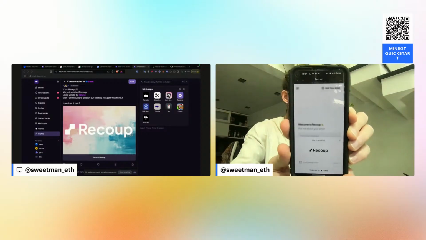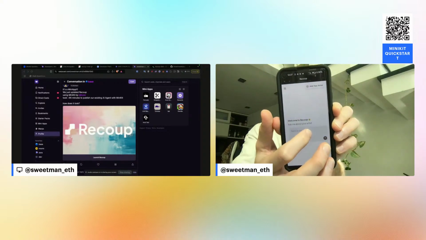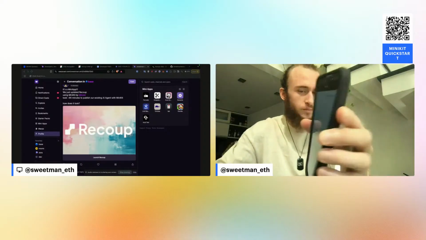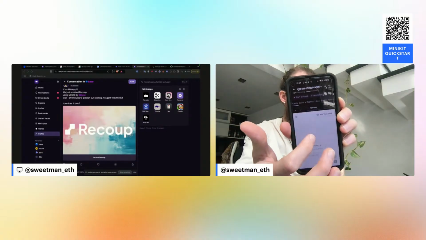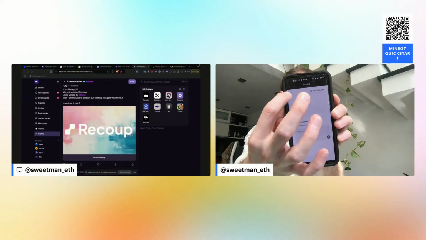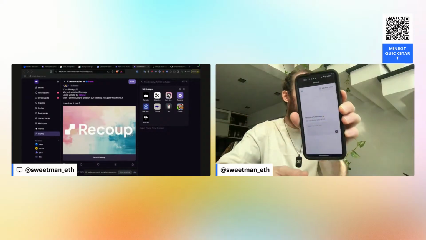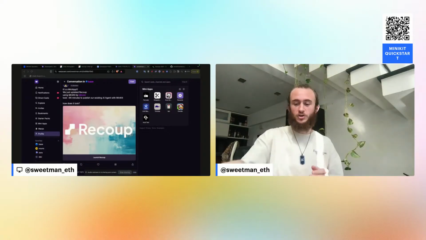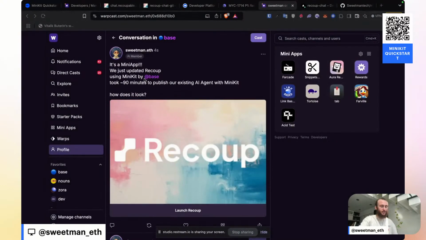And now we're launching, and we've launched Recoup directly inside of Farcaster. And I can start using Farcaster with Recoup. If I tap the little down arrow, it'll hide it. If I tap it again, it opens it. And so now I can easily just be using Recoup directly inside of Farcaster without needing to leave the app. So I'm going to be trying to use Recoup now inside of Farcaster because it's a new place that we've distributed it. If you want to try this new mini app that we've just published, you can check out my profile on Farcaster. I'm sweetman.eth on Farcaster.